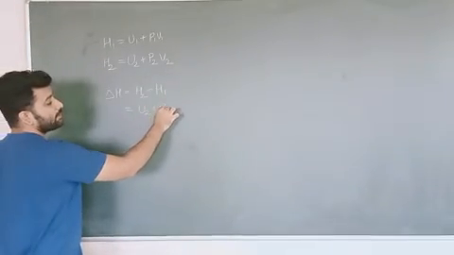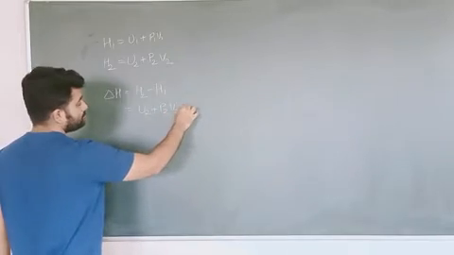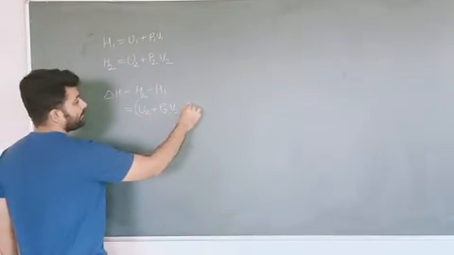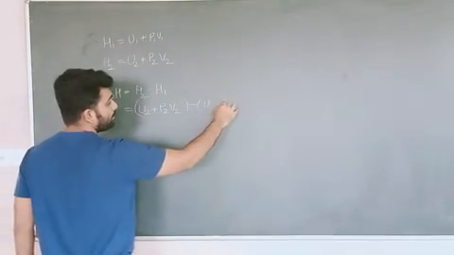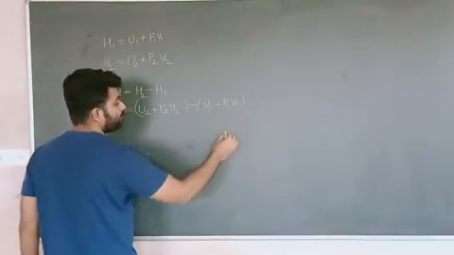Substituting those values here, we have U1 plus P1 V1.